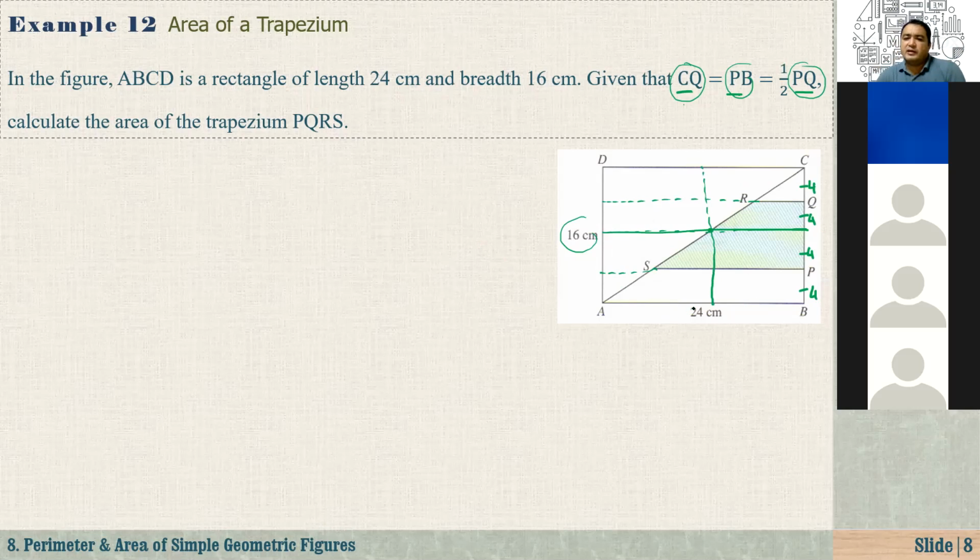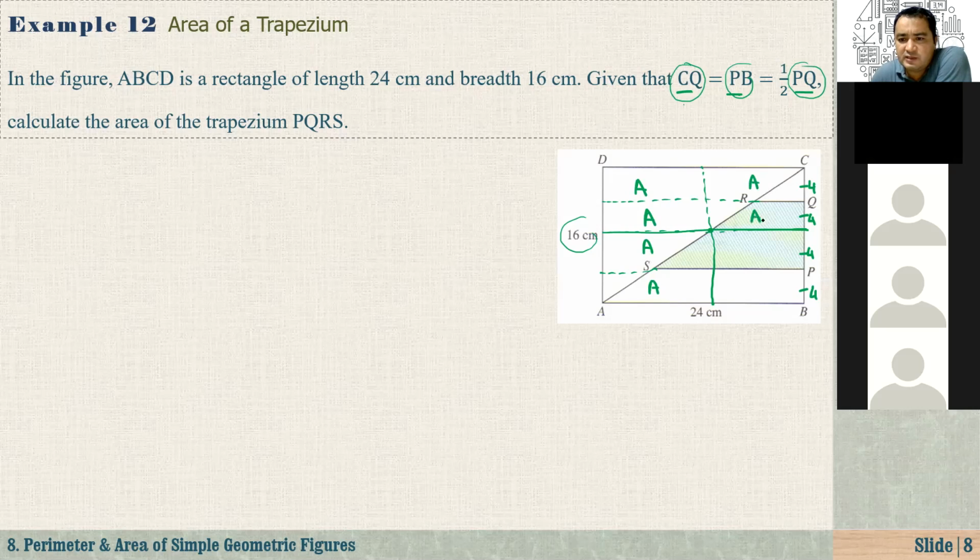Now, as you see here, now we have just partitioned the rectangle into 8 equal regions, right? If this region is A, the area of this region is A, also this one is A, and so on for all 8 regions. By A, I mean this rectangle. And the second one here, we mean this rectangle.